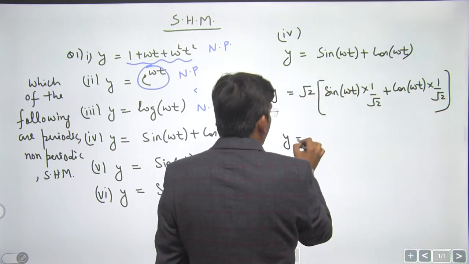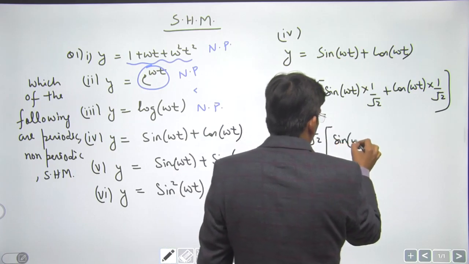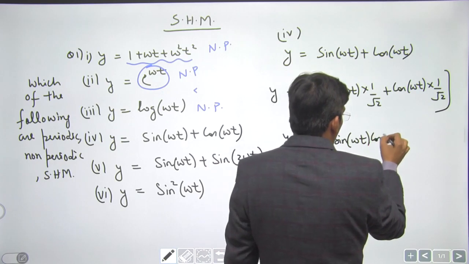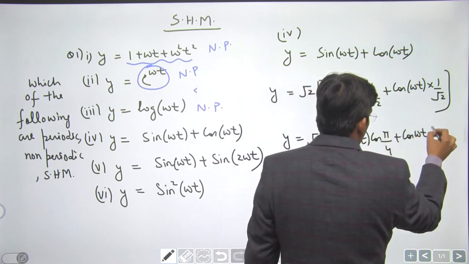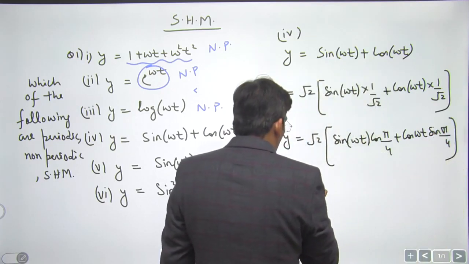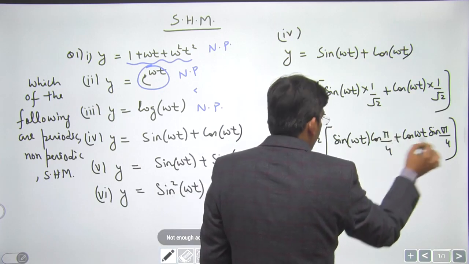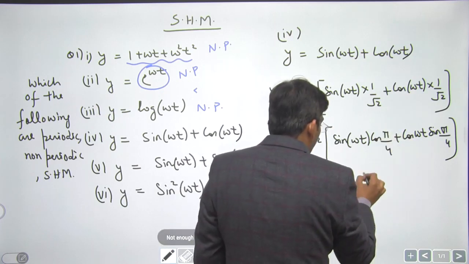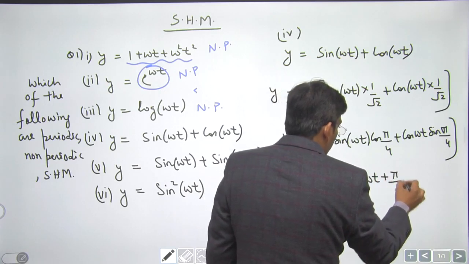This is y equals root 2 times sine of omega t cos pi by 4 plus cos omega t sine pi by 4, dear students. This becomes sine A cos B plus cos A sine B, which is root 2 sine of omega t plus pi by 4.